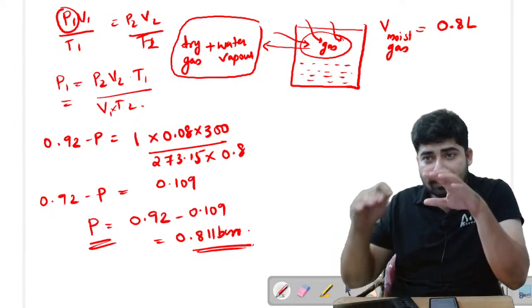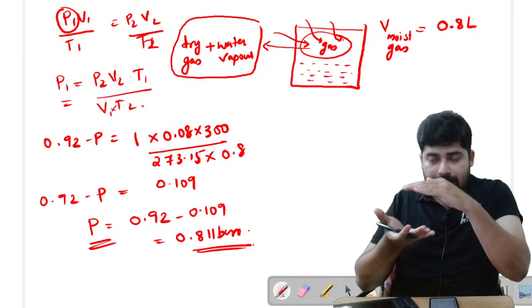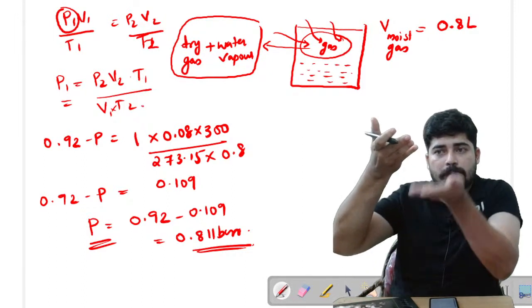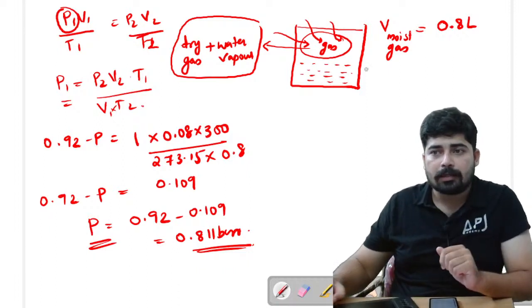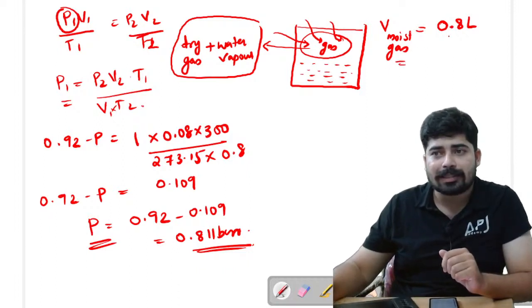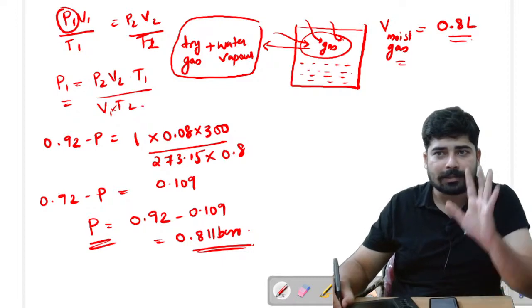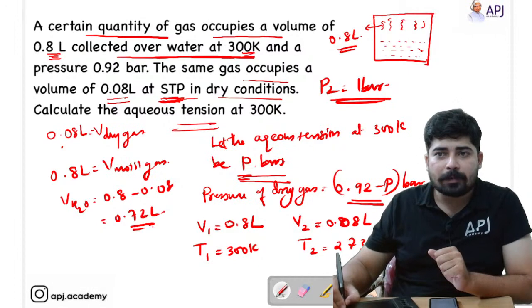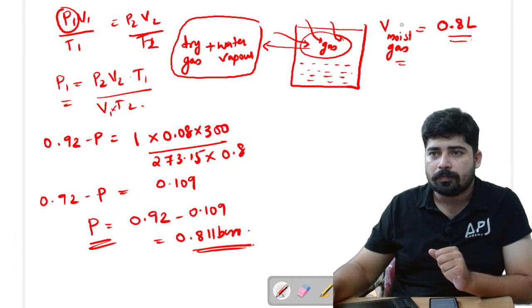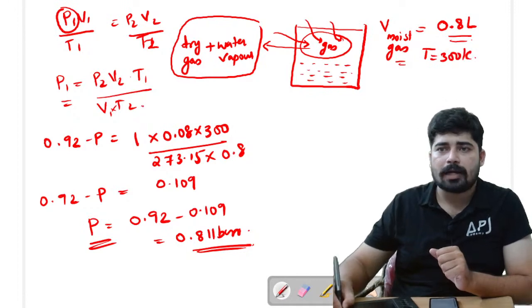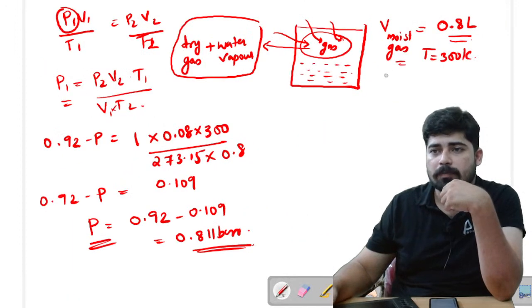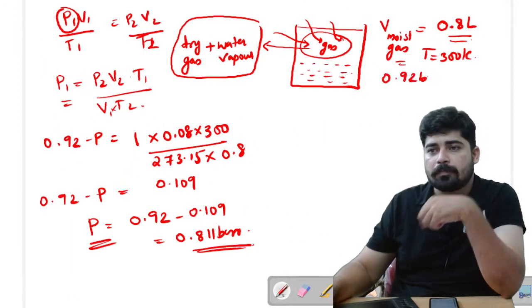If you have taken the gas inside a container where there is liquid, what happens? Along with the gas, the water vapor will also be present. So now we can take it as a moist gas. The volume of the moist gas is 0.8 liters. That is what the first sentence is telling us. And the temperature is 300 Kelvin. Now what they are telling in the next one is the pressure, 0.92 bar.